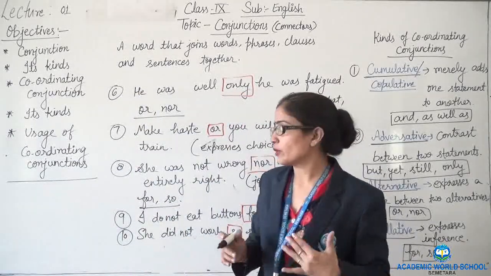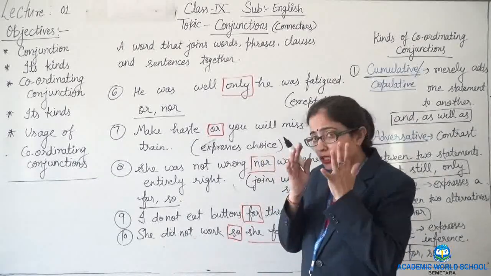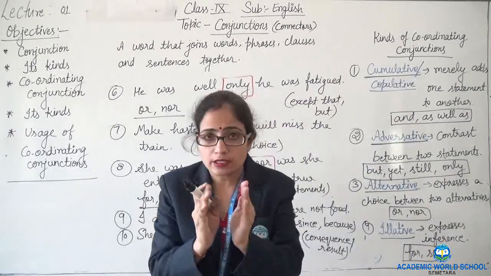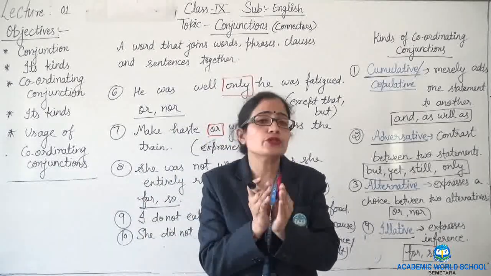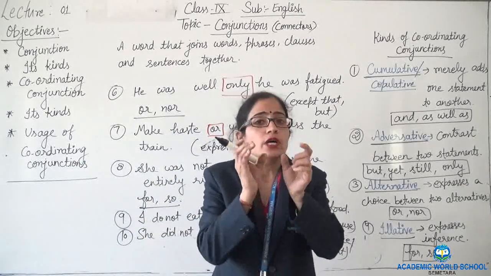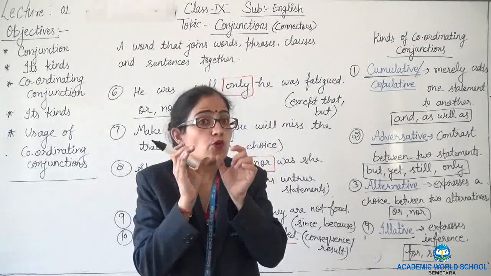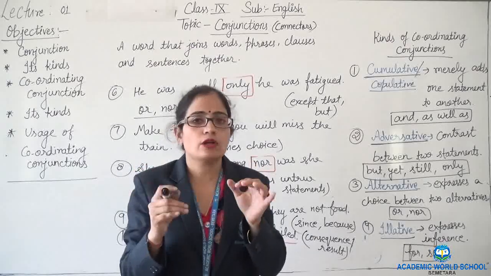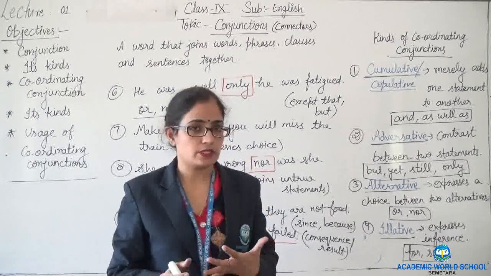What are coordinating conjunctions? Conjunctions, connectors which are used to join two statements which are equal, which have equal rank, or where all the statements in the sentence are important. Clear?